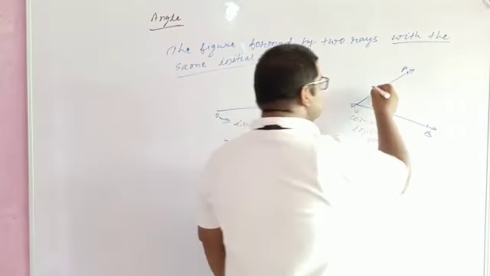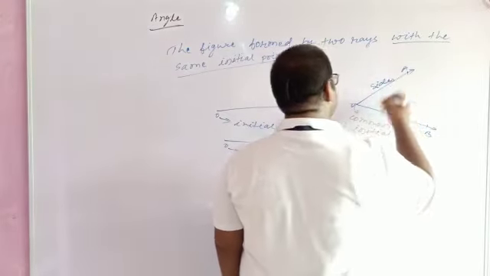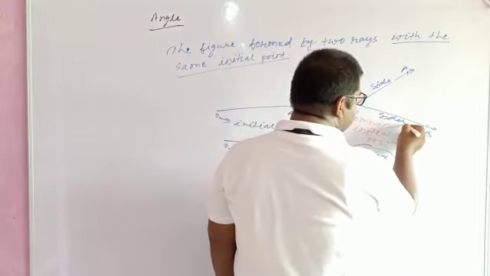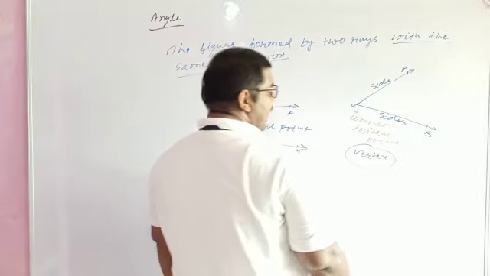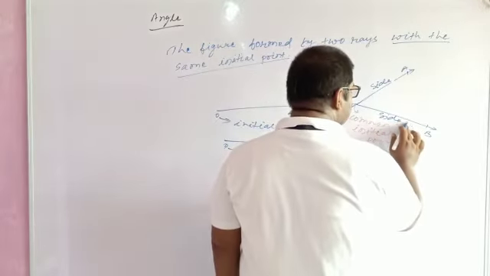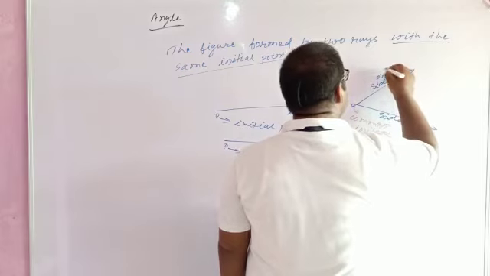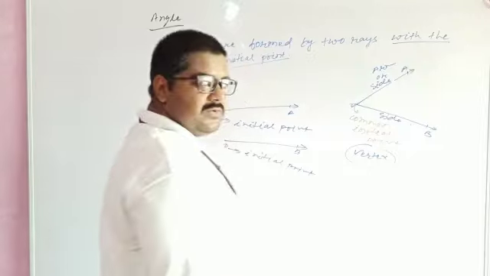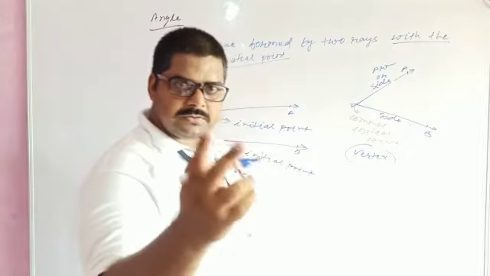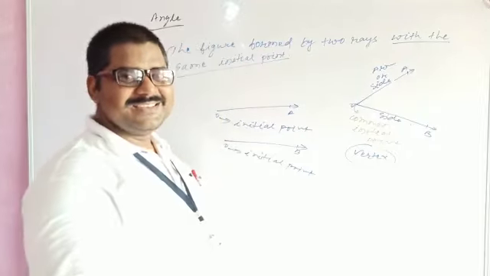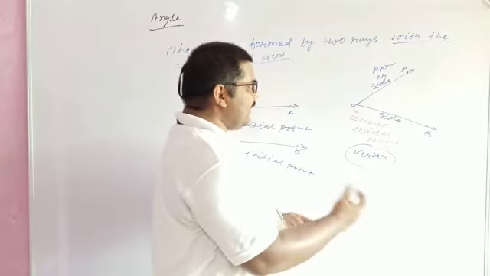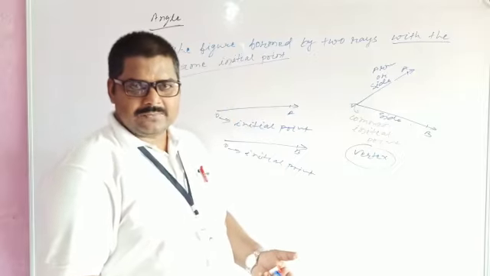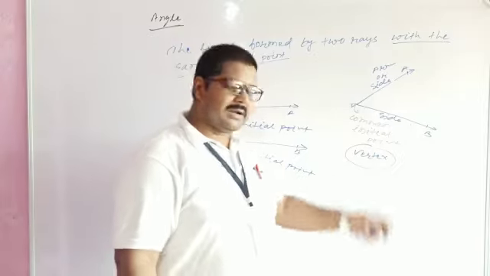This is one side, this is another side, so two sides in this case. A side also has another name, arm. Since it has two arms, change singular to plural. So you can write arm or side of the angle, vertex of the angle. You understand very well.